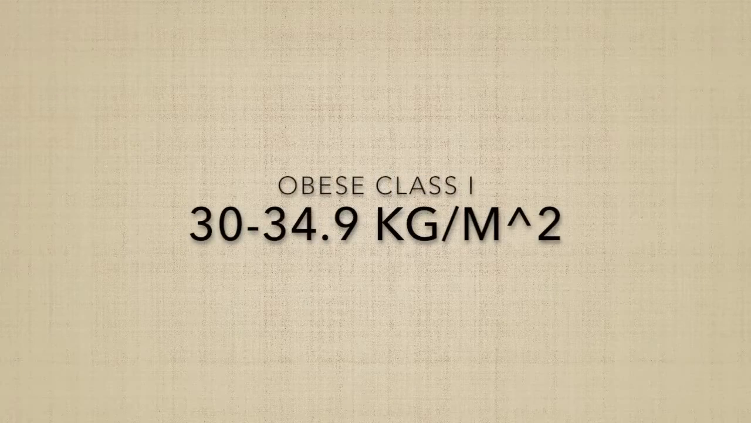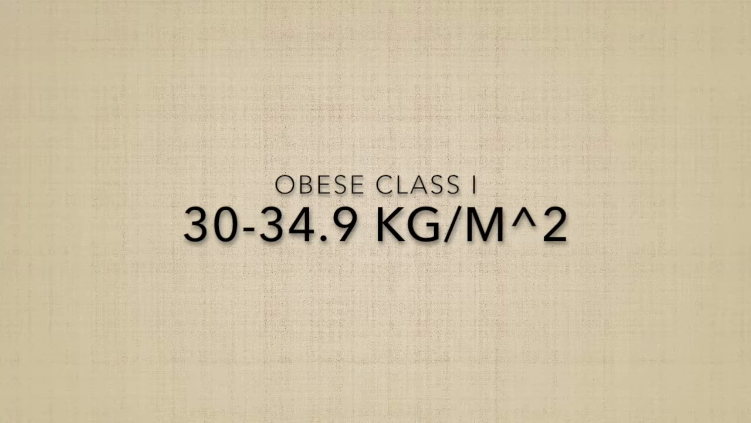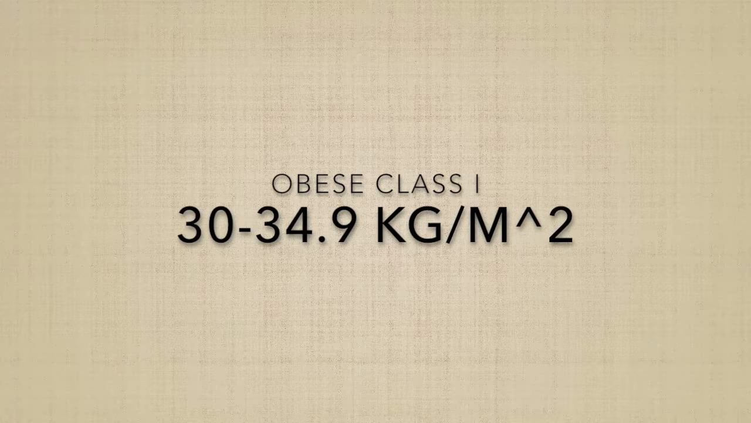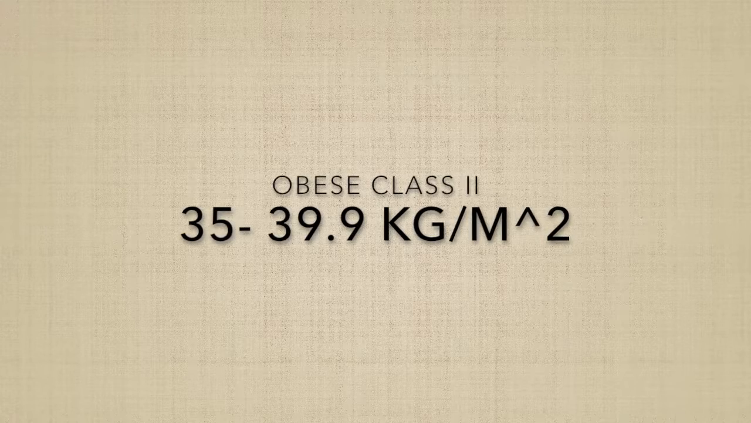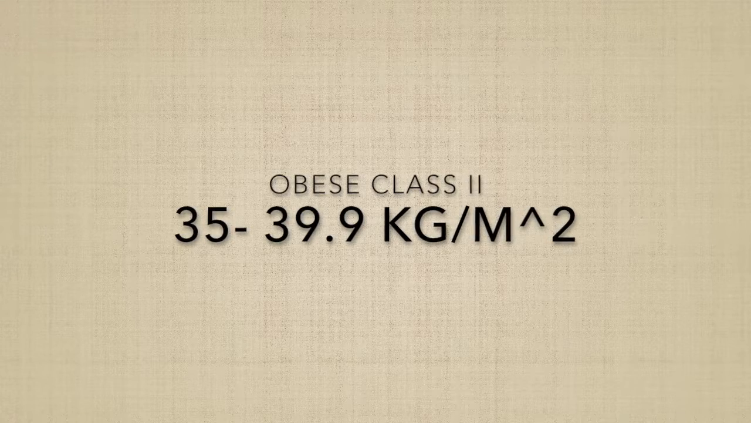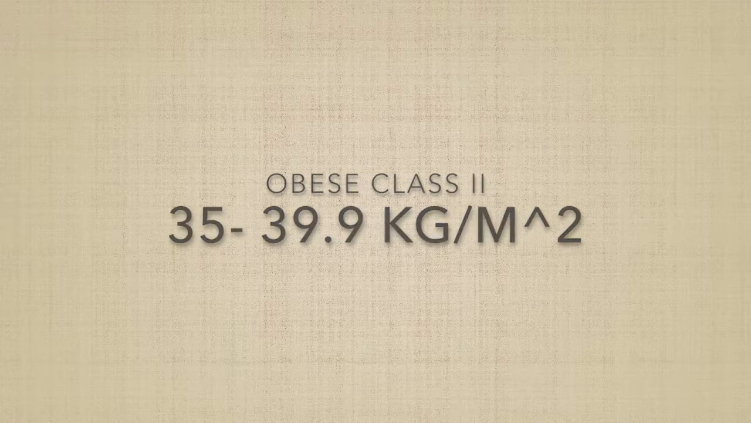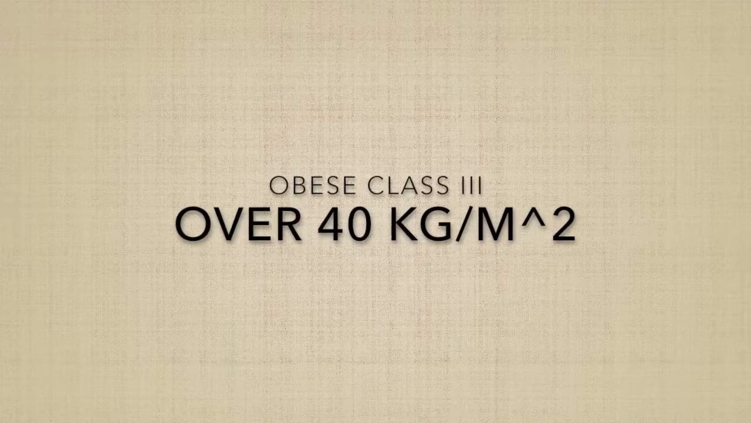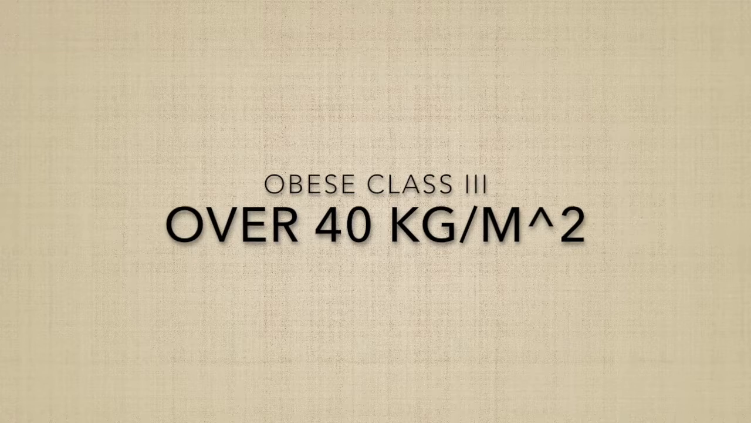There are 3 classes of obesity. Class 1 is 30 to 34.9 kilograms per meter squared. Class 2 is 35 to 39.9 kilograms per meter squared, and Class 3 is over 40 kilograms per meter squared.